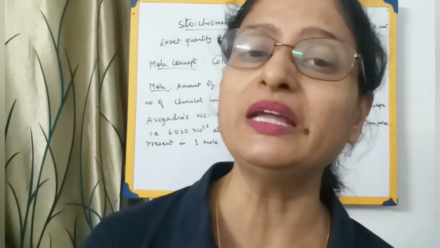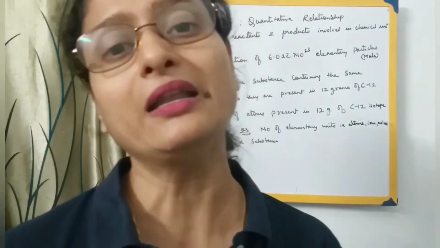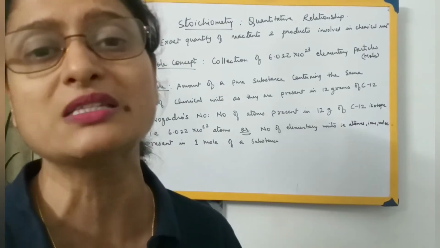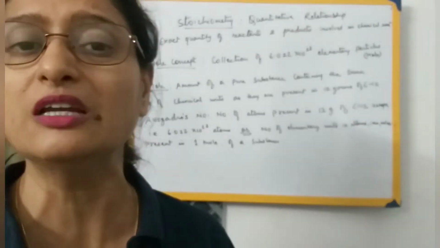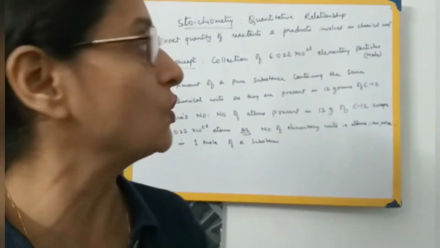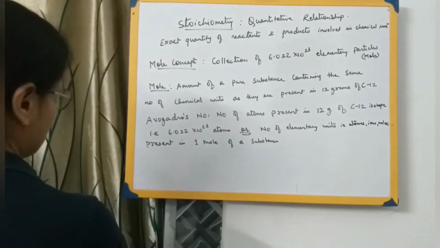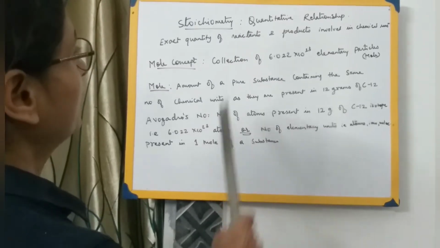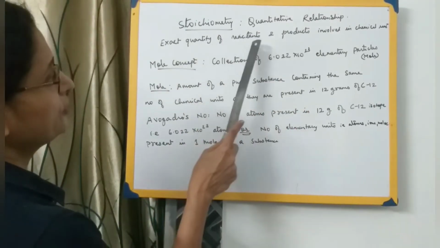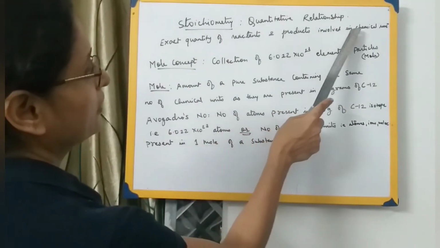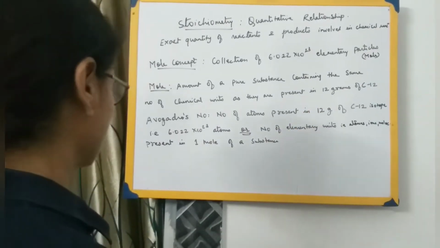So when we deal with the exact quantity of the chemical substances involved in a chemical reaction, that is called stoichiometry. There is a quantitative relationship, an exact quantity of the reactants and the products involved in a chemical reaction.